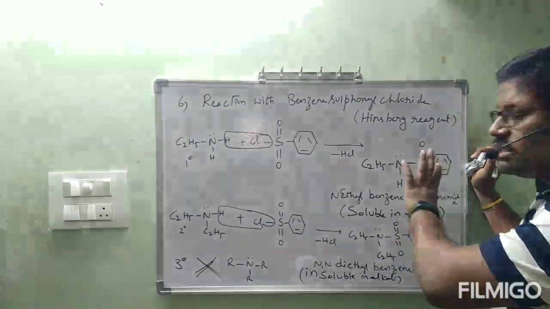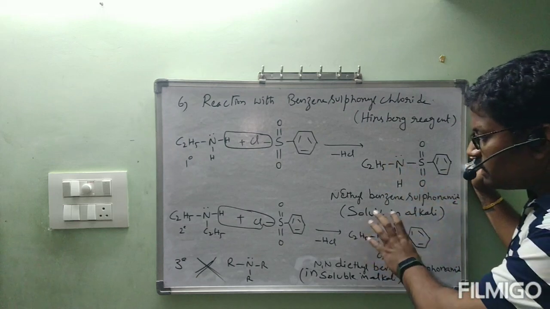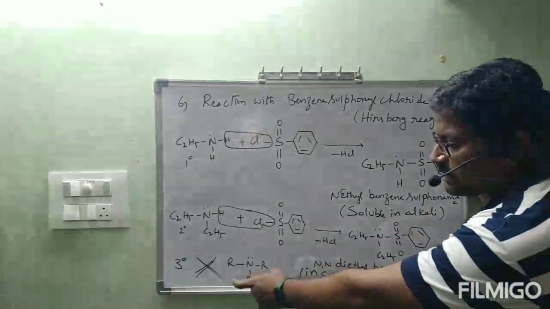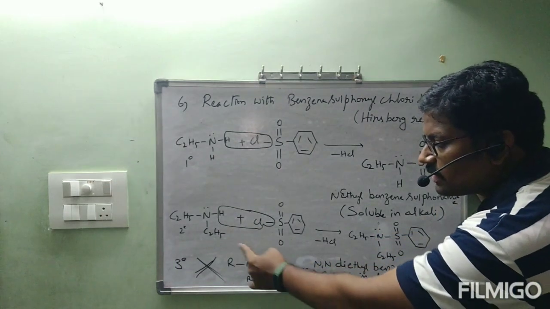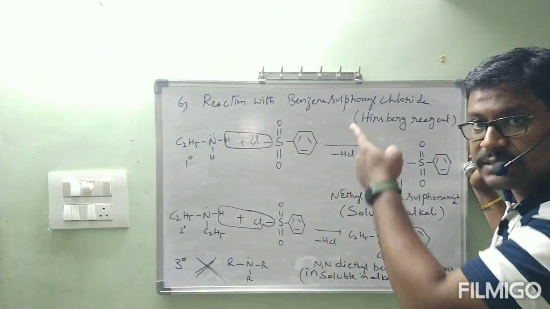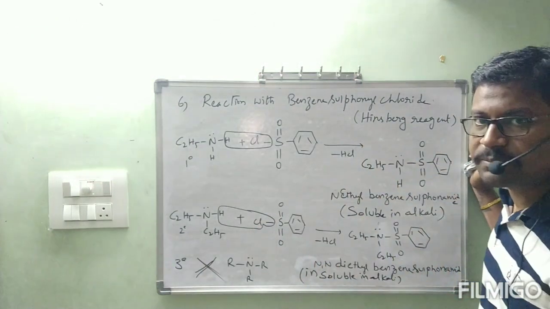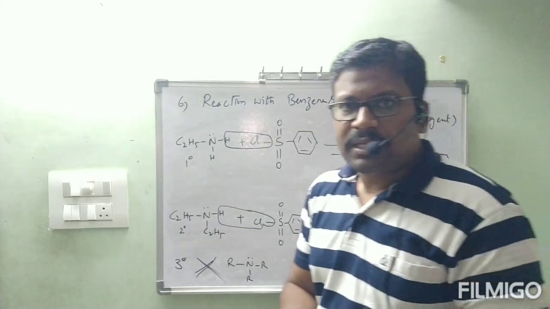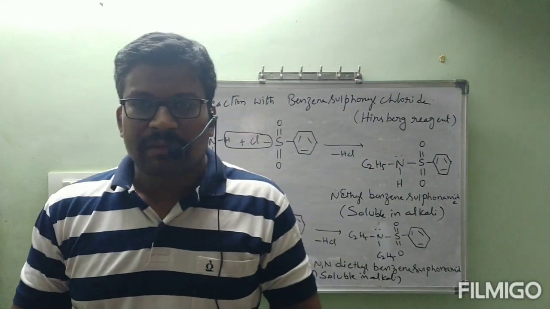What is the reason this one is soluble and what is the reason this one is not soluble? That I will explain in the next class. Even for this one, I explained why it is not undergoing reaction with Hinsberg reagent. I will start with the next explanation of this one, and after that we will go to the next property. This is chemical property 6. I think a few more are there. By the next class, amines will be completed.